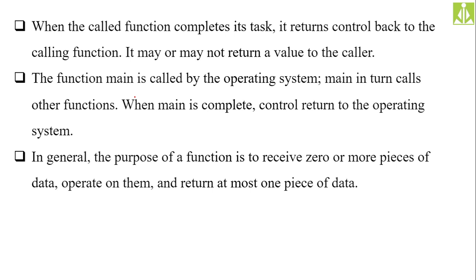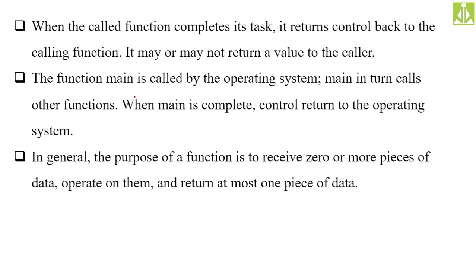And then, who will call that main function? We said all other functions will be called by the main function, but who will call the main function? The operating system. In every computer we are going to have the operating system.